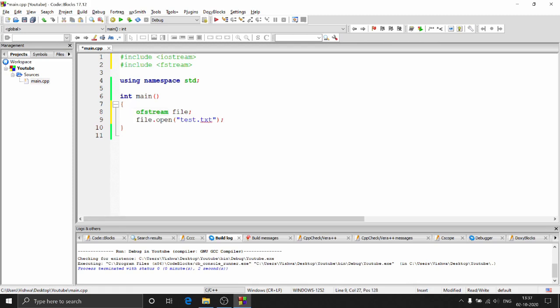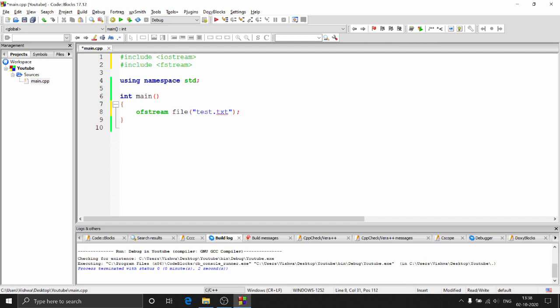Now you can either use this method, the dot open method, or you can directly call the constructor. So you can just use this constructor. You can just pass in the name of the file over here, and that will do the same job as file.open. So this is about opening a file.